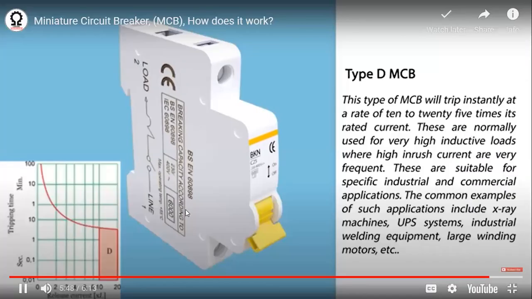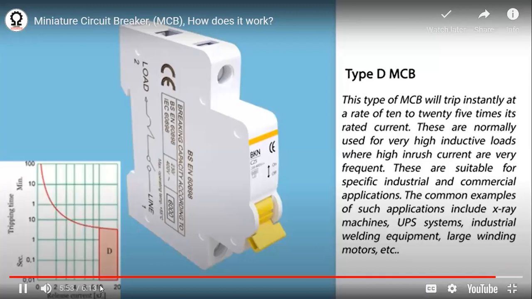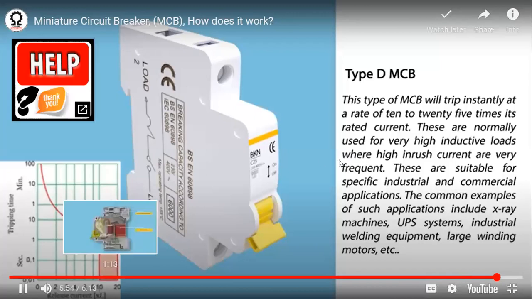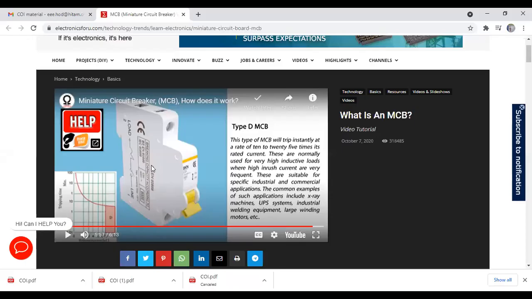So these are the three types. In the exam, we have to draw these characteristics also. 10 to 25 times this is. Okay, I have shared this video with you in your WhatsApp group. You can go through this.